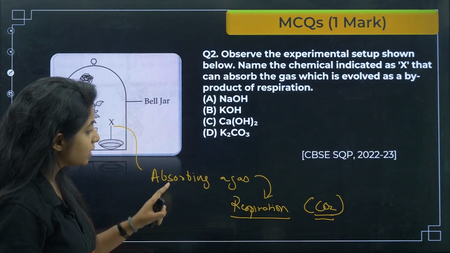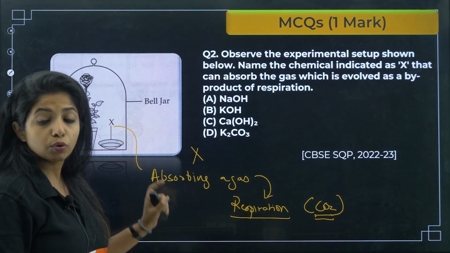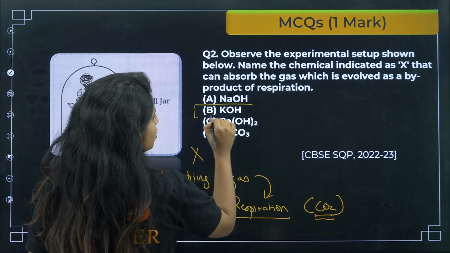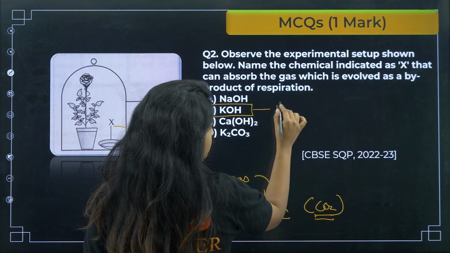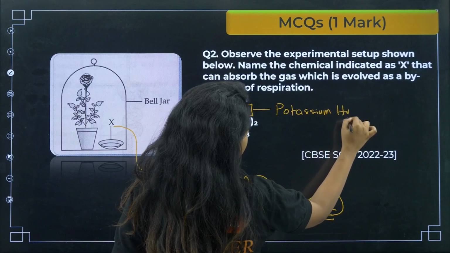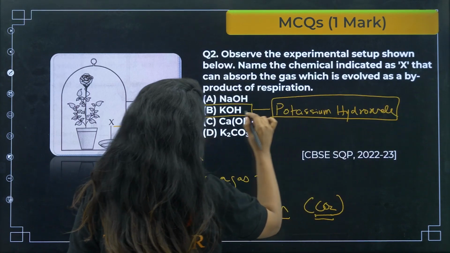Okay, so what is this X which is absorbing a gas? What is this gas, children? CO2. So what is the X that is absorbing CO2, children? It is potassium hydroxide. This is the one that absorbs the CO2.